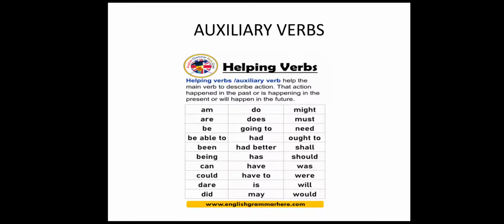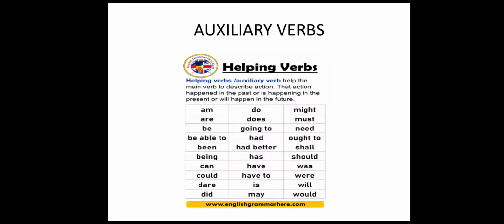Now for example, see there are certain examples written. First one is am. If you use am in a sentence, let's say, I am doing my work. Now after am we have used a main action word, doing. So am is helping the main verb doing in a sentence. Clear? So usually all these auxiliary verbs come before main or action words.